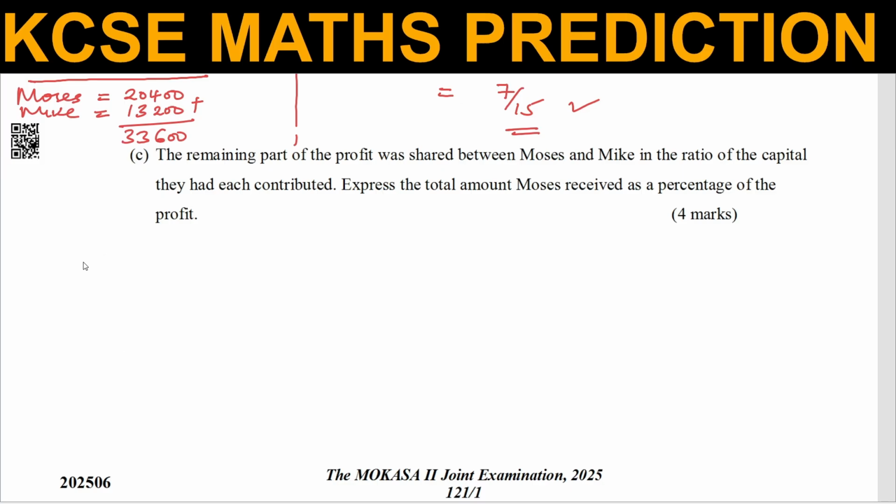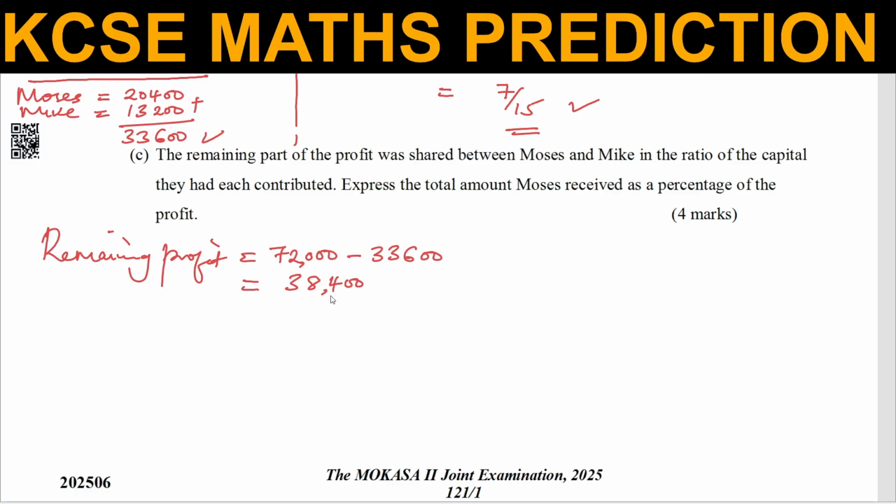Remember the total profit was 72,000, and what the two obtained from the previous question was 33,600. So what remained was the difference, which is 38,400. That is what remained.